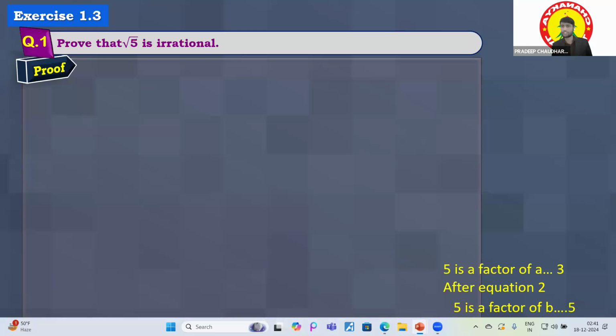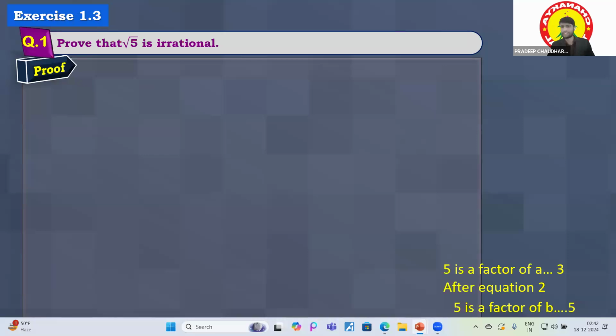If it is not irrational, it should be rational. If we then contradict our own fact, that it was not rational, then it must be irrational. So prove that root 5 is irrational.